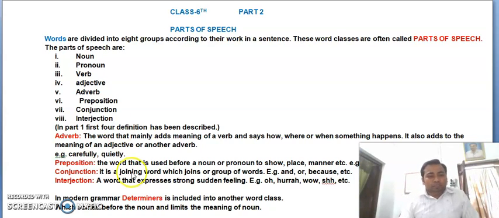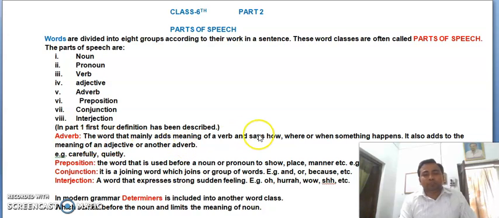Remember one thing, in modern grammar, determiners are included into another word class, which becomes the ninth part of speech. Apart from these, we have the adverb. The definition of it is the word that mainly adds meaning to the verb and says how, where, or when something happens.